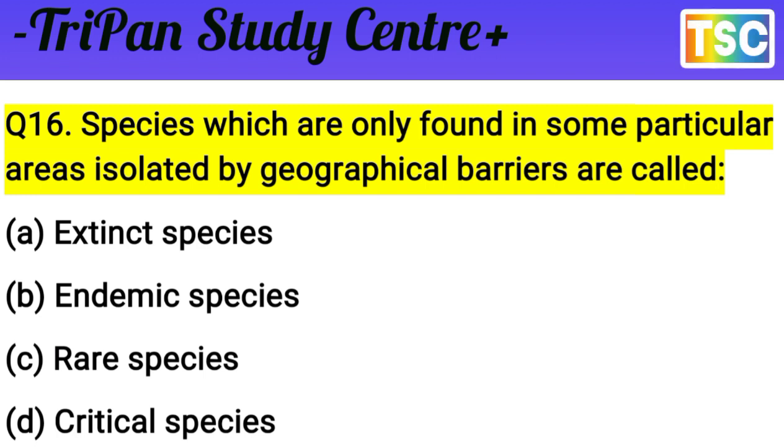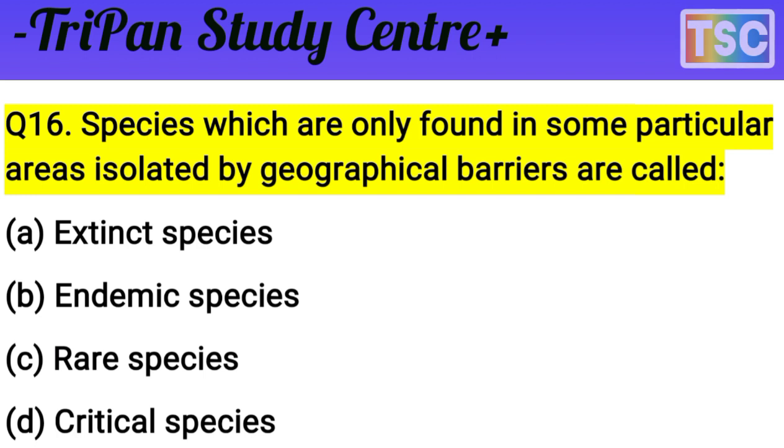But first, check your knowledge. I give you a few seconds. You must have thought of your answer. Let's see what the answer is. Species which are only found in some particular area, isolated by a geographical barrier, are called. The question is clear. Extinct species, rare species and critical species are nothing here. The answer is B, endemic species. Species isolated by a geographical barrier are called endemic species.